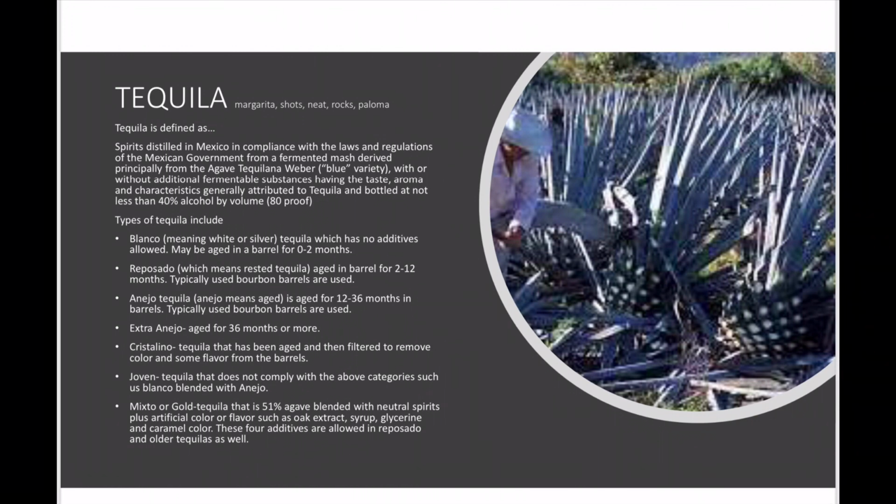The next type of tequila would be the reposado, which means rested tequila. This is aged in barrel for 2 to 12 months. Typically, used bourbon barrels are used. Typically, you will also find cognac, rum barrels, sherry barrels being used, especially by some of the more creative and unique style of tequila producers.